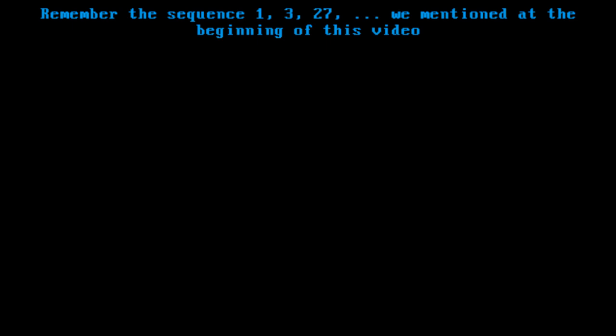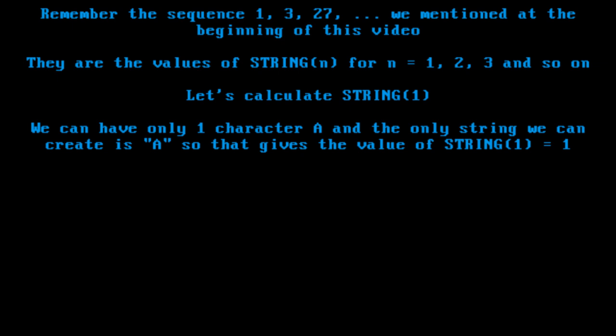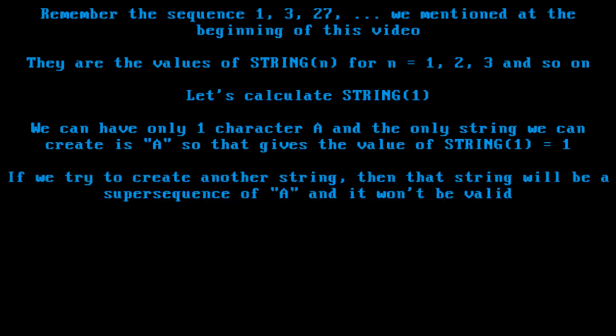Remember the sequence 1, 3, 27 we mentioned at the beginning of this video. They are the values of string n for n equals 1, 2, 3, and so on. Let's calculate string 1. We can have only one character A and the only string we can create is A. So the value of string 1 is equal to 1. If we try to create another string, then that string will be a supersequence of A and it won't be valid.